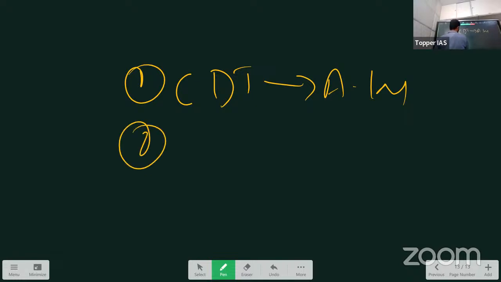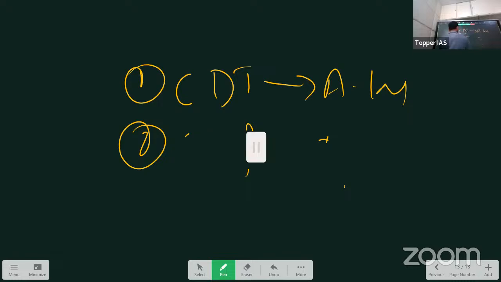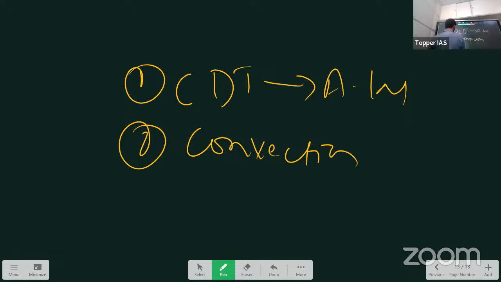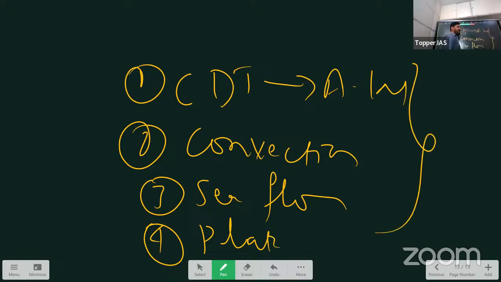Second, sea floor spread theory. No. Convection theory, right? Second one. Convection current theory, and then sea floor spread theory, and last one, plate tectonics theory, the final one. So plate tectonics is the combination of all of these aspects. Alfred Wegener did not know all of this. He did not know the concept of plates. He did not know the structure of the Earth interior.